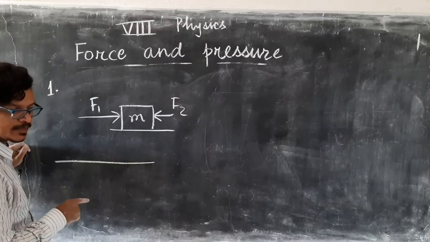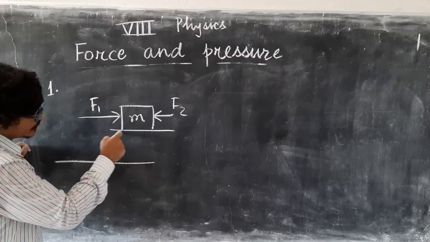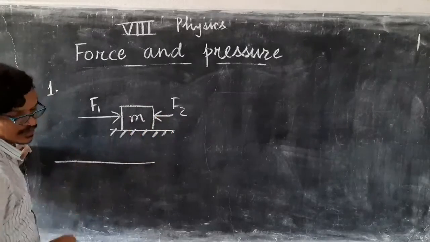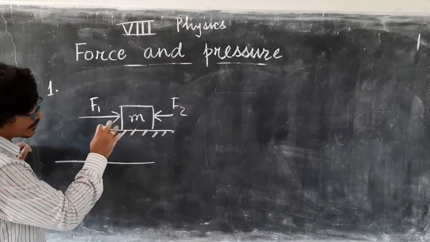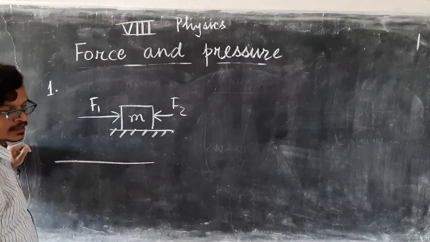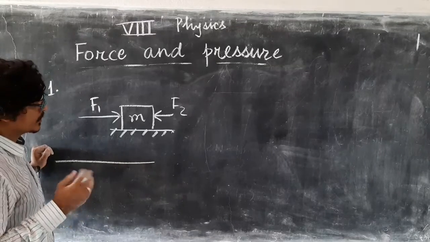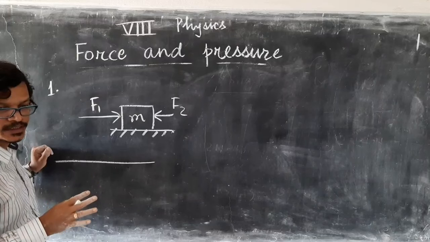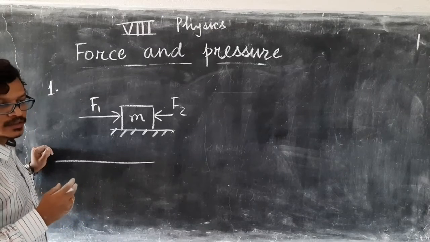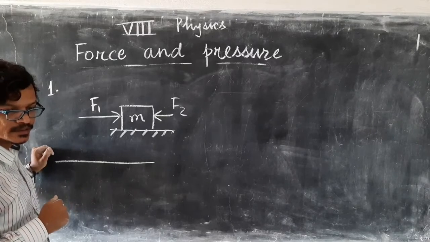Direction may be opposite but along the same line, right? F1 is parallel to the ground, this is the ground. And F2 is also parallel to the ground. So both are parallel to the ground, or you can say in the horizontal direction. So first find out the forces in the horizontal direction, and then find out the direction, whether they are right side or left side.